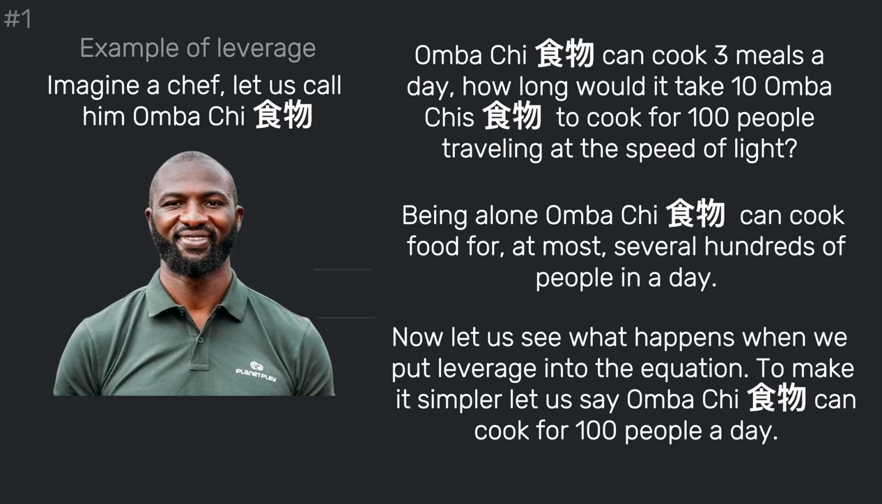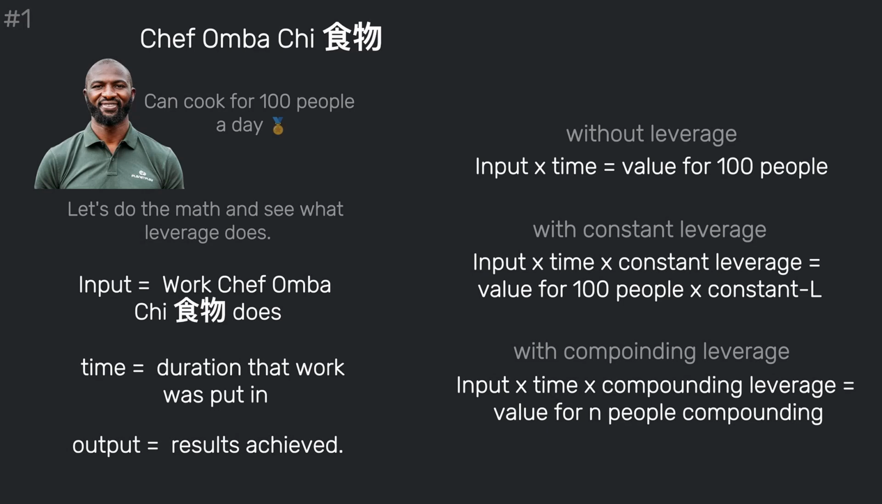Now let's see what happens when we put leverage into the equation. To make it simpler, let's say Ombachi can cook for 100 people a day. Let's define some terms so that we're on the same page going forward. Input is the work that Ombachi does. Time is the duration that work was put in. Output is the results achieved. So without leverage, input times time produces value for 100 people. With constant leverage, input times time times the constant leverage produces value for 100 people times the constant leverage.